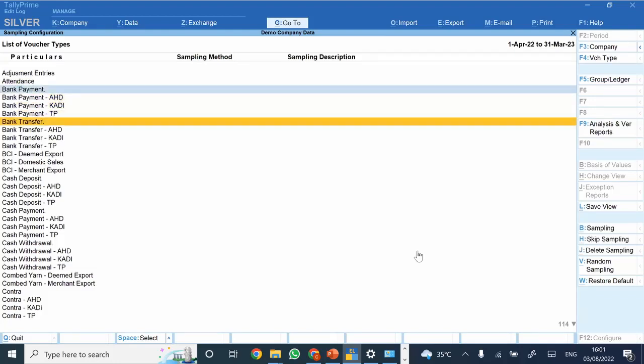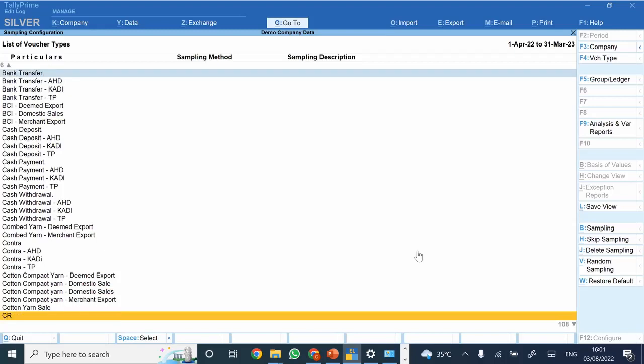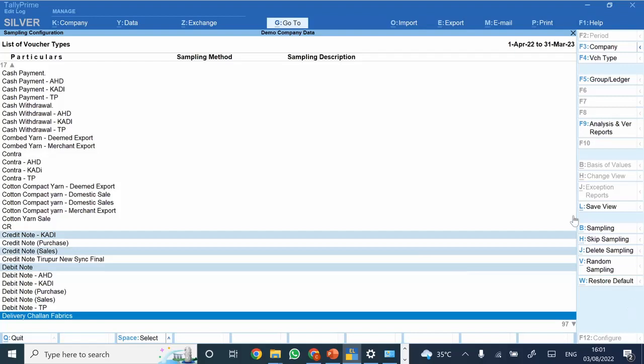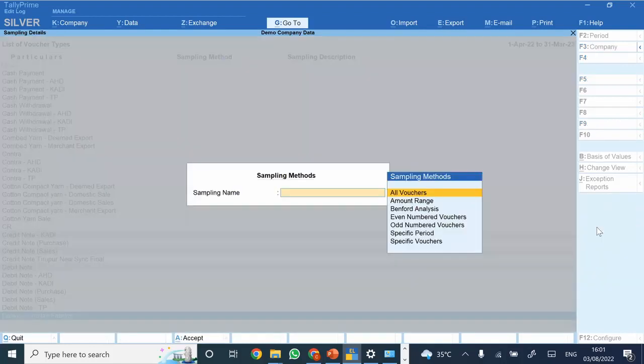So let's say there are various vouchers: bank payment, bank transfer, I would say any other credit note or debit note or purchase or contract. You can select the same. You can select the sampling method also. If you want to have random sampling, you can have random sampling also. I'm selecting sampling here. Whether I want to verify all the vouchers, then I can set the same to all vouchers, or I can set the amount range, exceeding this much amount or like that. Or there is one very well accepted sampling method, that is Benford analysis. So if you are selecting this particular method, then based on Benford's formula, the system would provide you with a list of samples, what the samples are based on the Benford analysis.